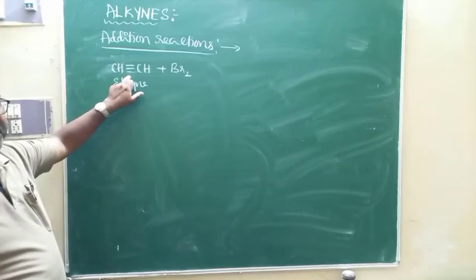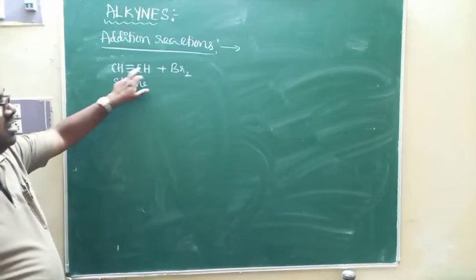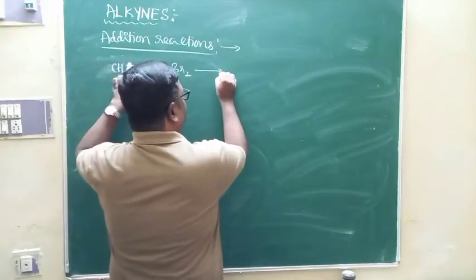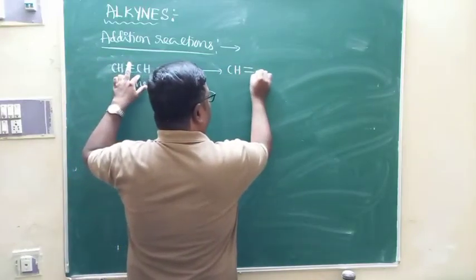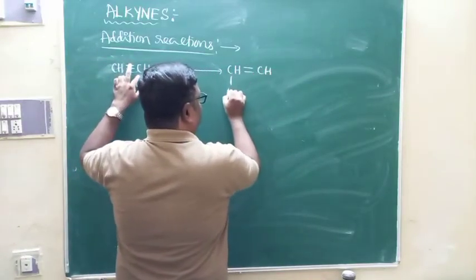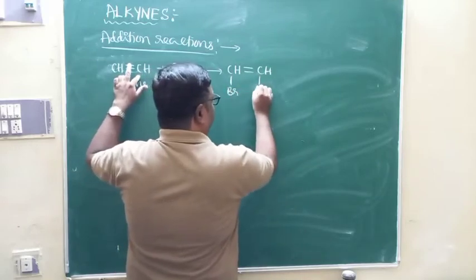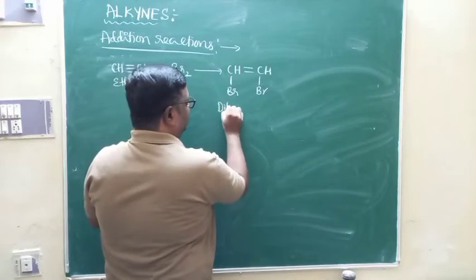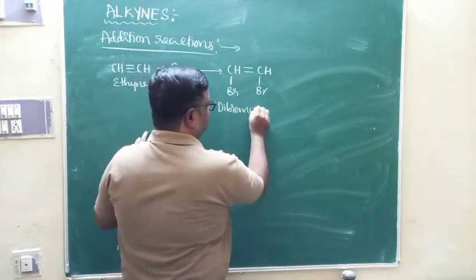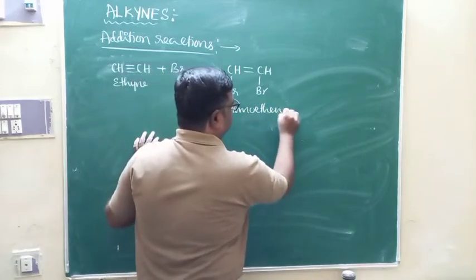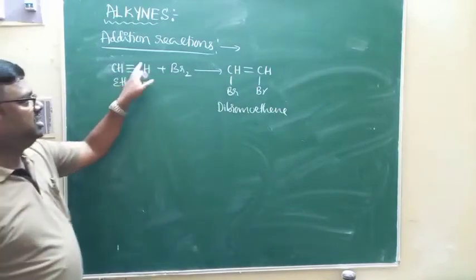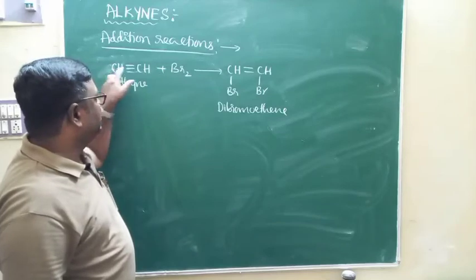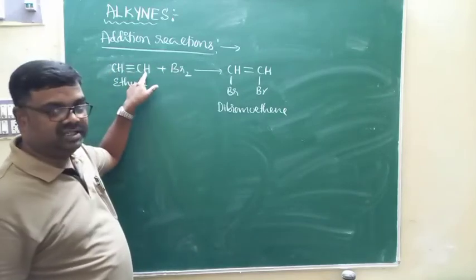Due to the presence of the triple bond, with 2 pi bonds, addition of bromine across the triple bond takes place. Triple bond is converted to double bond, and of course addition of bromine takes place, and you are going to get dibromoethene. Out of 2 bromine atoms, one atom is attached to one CH, and another atom is attached to the other CH.